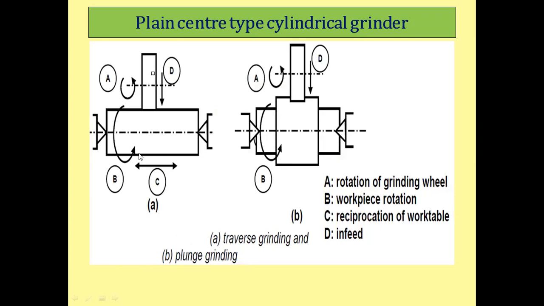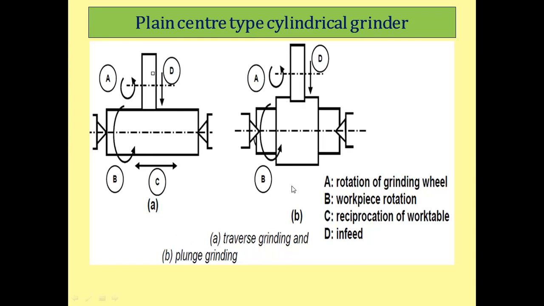If the length of the workpiece is large, you have to travel the grinding wheel throughout the length, so that is called traverse grinding, and in one setting you are grinding the length of the workpiece. There is no C motion in the case of plunge grinding, so in one setting you can grind the complete workpiece.